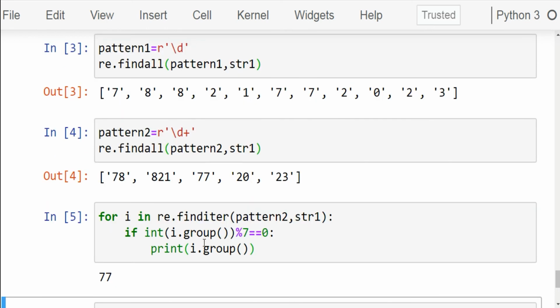Now run the cell. Here see that I have used the int function to convert the matched string into an integer so that one can divide the integer by 7 and get the result.